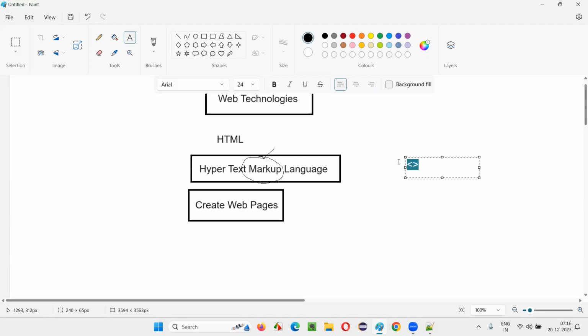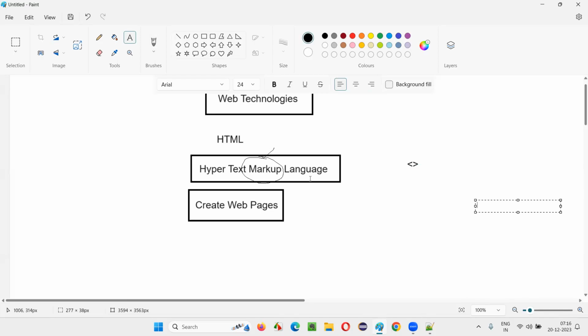These less than and greater than symbols in HTML code are known as what? Markups. Since this language uses these markup symbols for creating the web pages, with the help of these markups, that is tags, this language is known as hypertext markup language. Since it uses markups to create the web pages while writing the HTML code, this language is known as markup language.